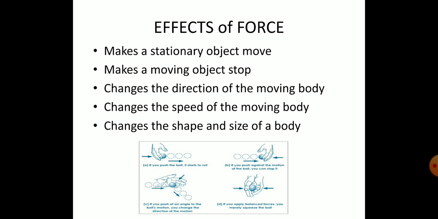Now, making a moving object stop. Think of the goalkeeper. The moment the ball is coming inside his box, the goal box, immediately what will he do? He will use his whole body force to stop that ball. So he is making a moving object, the ball, stop. You can think of the fielder who is stopping the boundary. In cricket, the fielder at the boundary line will be diving, forcing his whole body to stop the ball before it touches the boundary line.